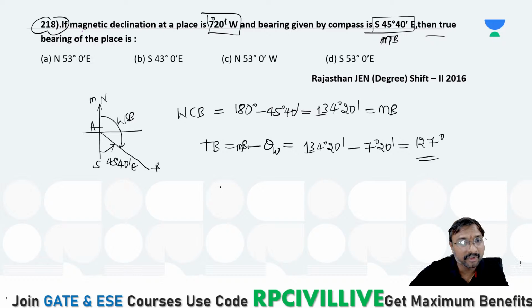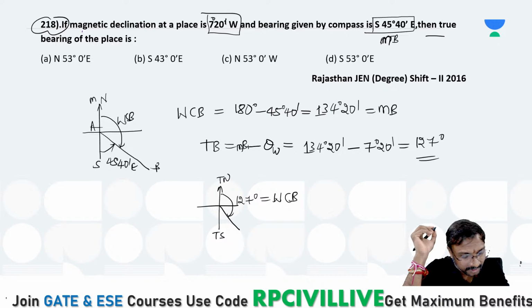Whenever it is 127 degrees, if you observe, it is with respect to your true north and true south. So 127 degrees is measured like this. This is the whole circle bearing of this true bearing.